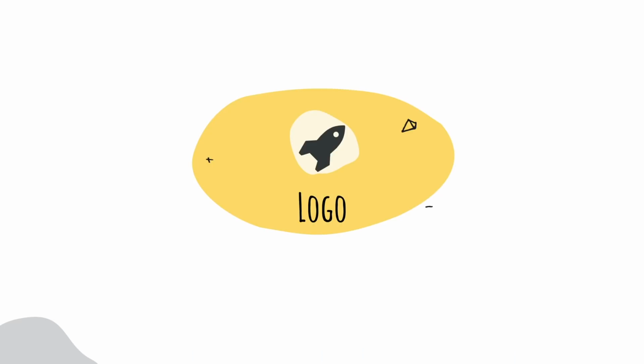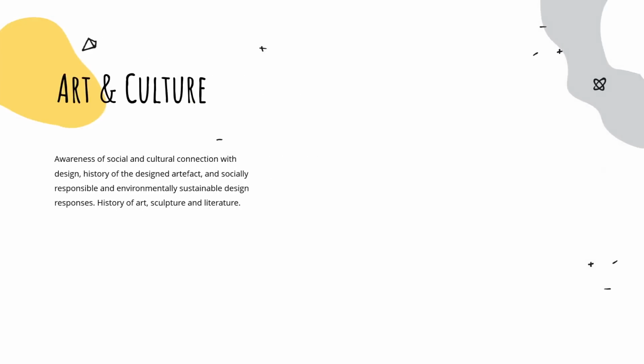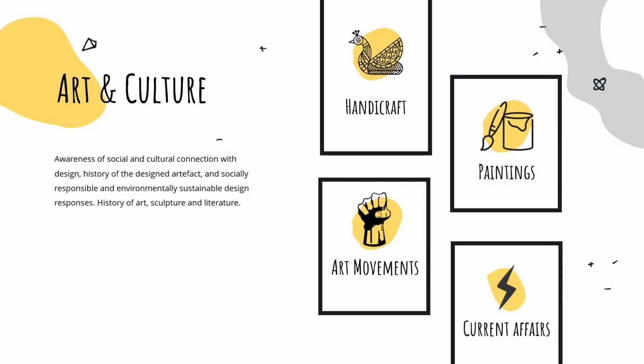The next topic is art and culture. Now this is a vast topic in itself and can be a bit overwhelming in this last 1 month if you have not read about it before. Still, I have tried to narrow it down to a few subtopics like handicraft, paintings and some famous art movements. The trick to be able to recall them in the exam is to go through them at least once every 2 days. In fact, if you try to read this topic state-wise in the country, it would become easy to distinguish and remember. So we have shared a few links to read about them, but my advice would be to limit this section. Reading too much here is of no use if you are not able to recall this in the exam.